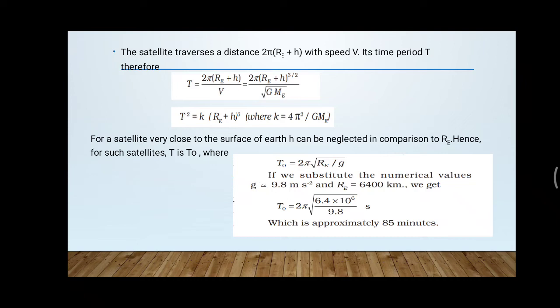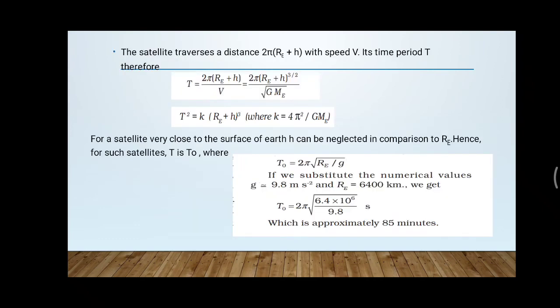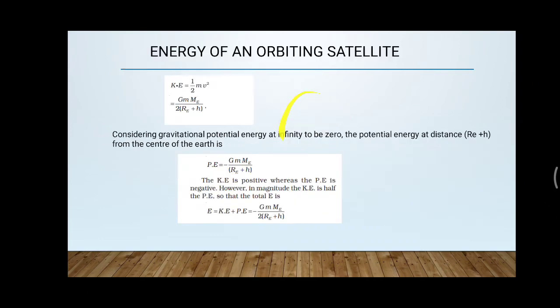Now you can substitute the V value that we have derived in the previous slide. Then you can obtain the time period value as 2 pi into Re plus H all raised to 3 by 2 divided by root of G into ME. And if you square both sides of this equation, T square will become K into Re plus H all raised to 3, where this K value is actually 4 pi square divided by G into ME.